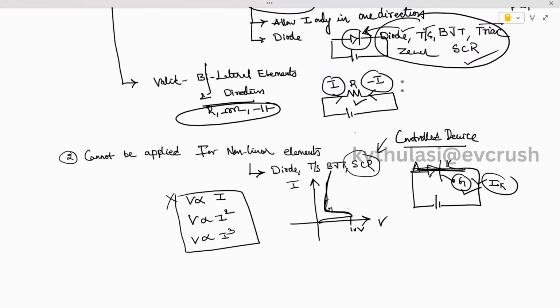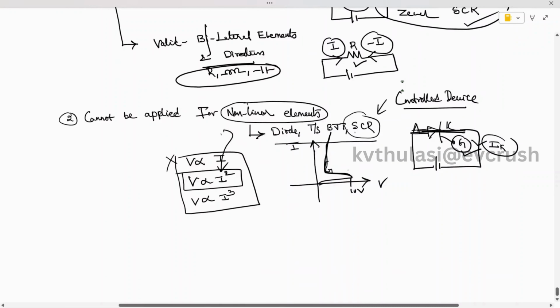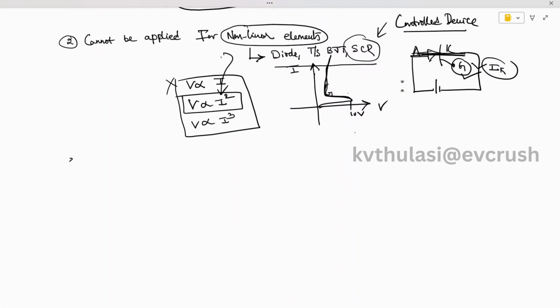Here we can see the relationship between the voltage and current is V proportional to I squared, where these kinds of relations are called non-linear elements. For all these non-linear elements, we cannot apply Ohm's law. We already discussed this the first time. This is how to understand why we are unable to apply Ohm's law in the case of non-linear elements. This is the second drawback we have in the case of Ohm's law.